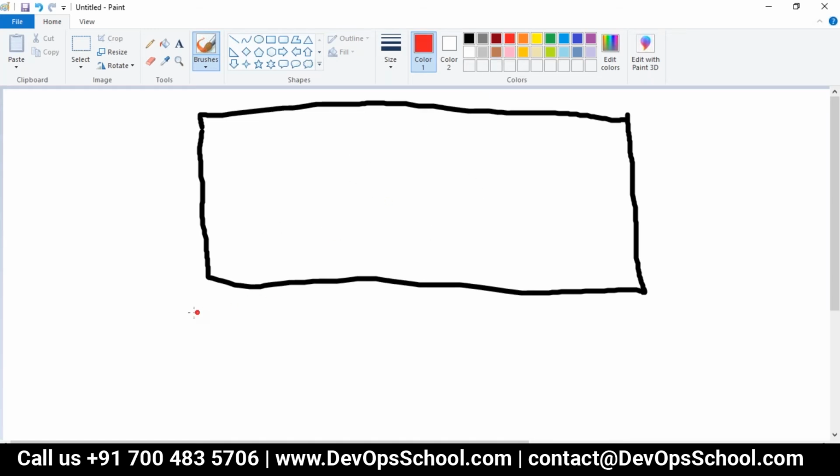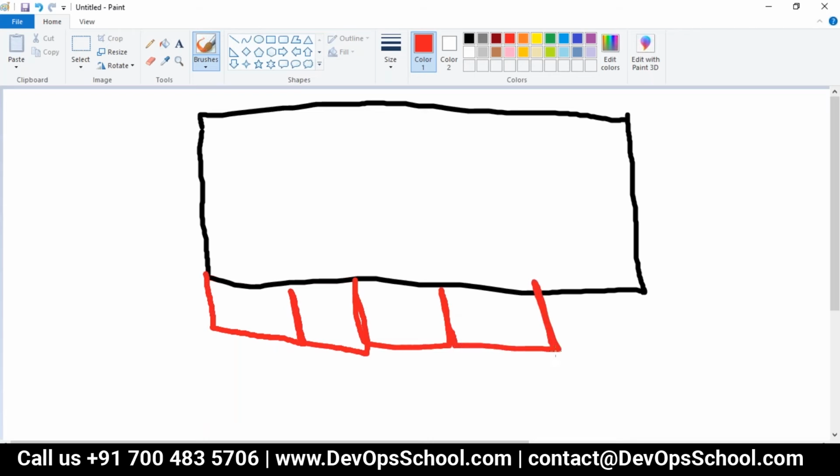This is powered by not one worker, but multiple workers. One worker is here, two workers, three workers, four workers, five workers. But still Kubernetes will behave as if it's one computer. Why? I have explained it to you yesterday in detail. So now this cluster is powered by 5 nodes, 5 workers.